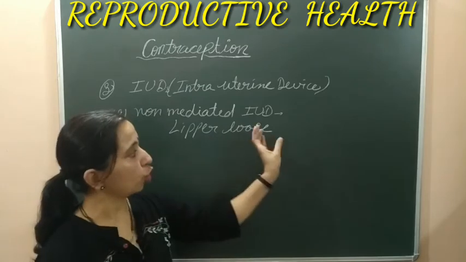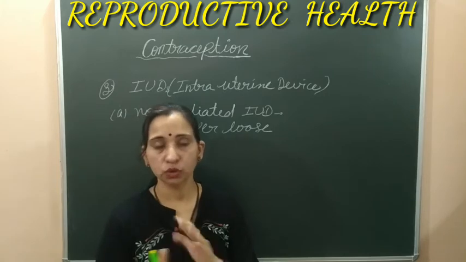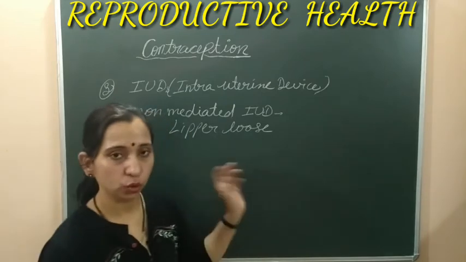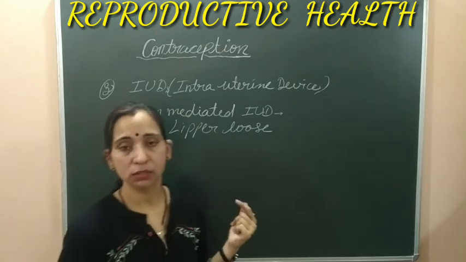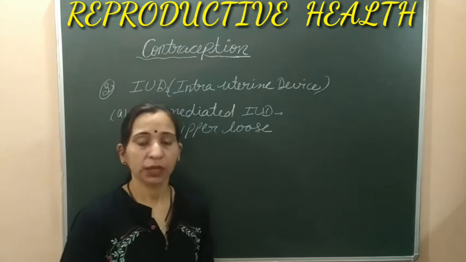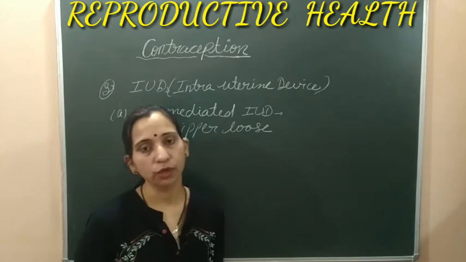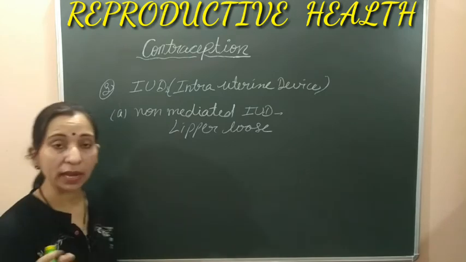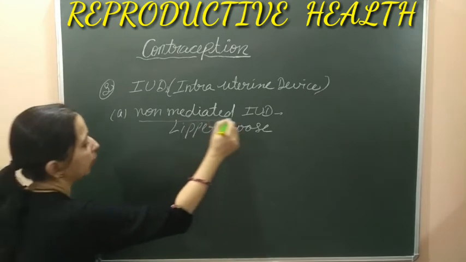Besides these, अगर हम कुछ और IUDs यहाँ पे use कर रहे हैं, these IUDs also decrease the motility of the sperm, so that sperms are not able to move further. They are not able to come closer to the eggs, and so the chances of fertilization can be reduced. So these IUDs work to decrease the sperm motility. यानी कि they are responsible for killing the sperm. They release such kind of chemicals which can kill the sperm. So they work as phagocytic की तरह काम करेंगे. So first type is non-medicated IUDs.